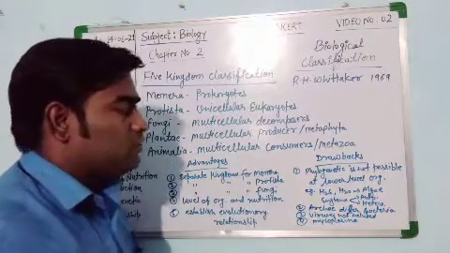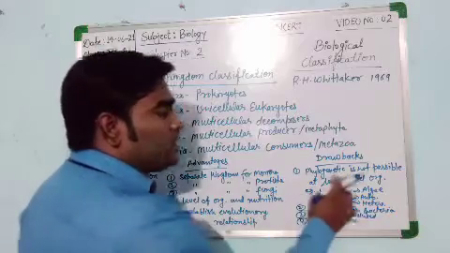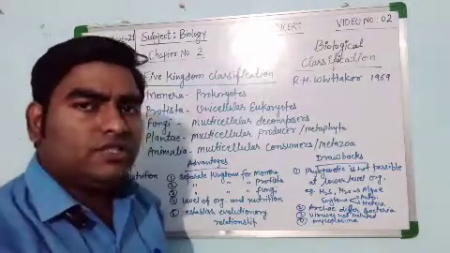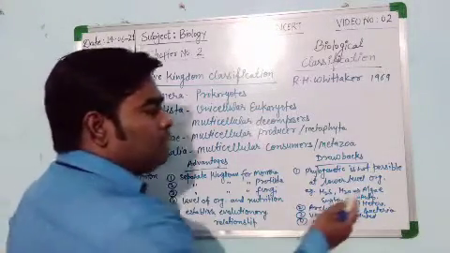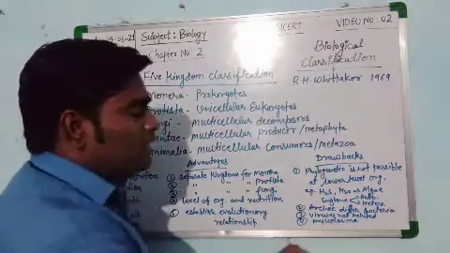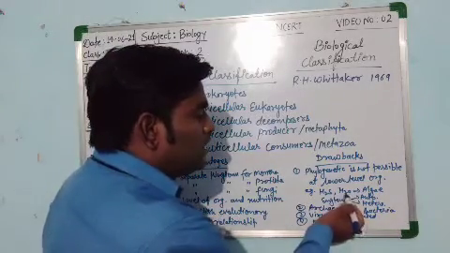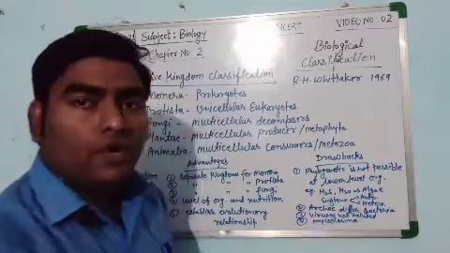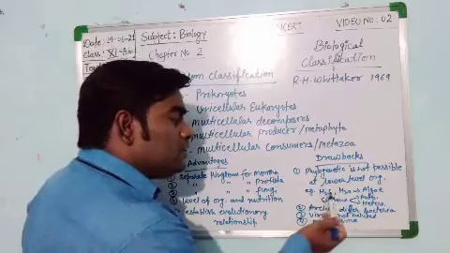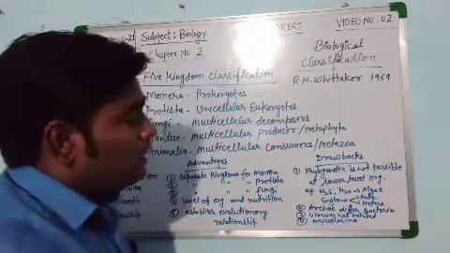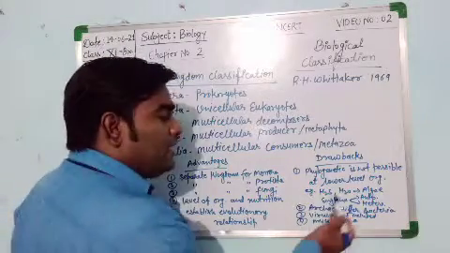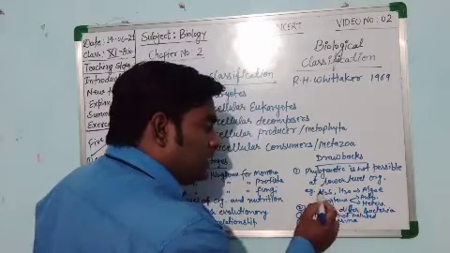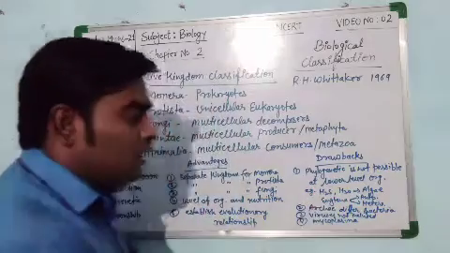But there are some drawbacks also. The drawback is that phylogenetic relationship is not possible at the lower level of organization. For example, some algae take hydrogen instead of from water, they take the hydrogen from H2S, hydrogen sulfide.